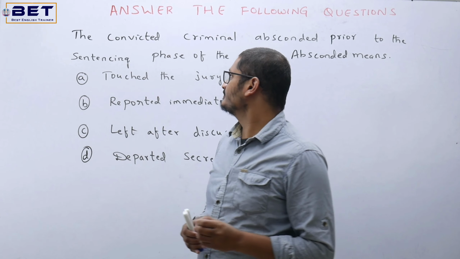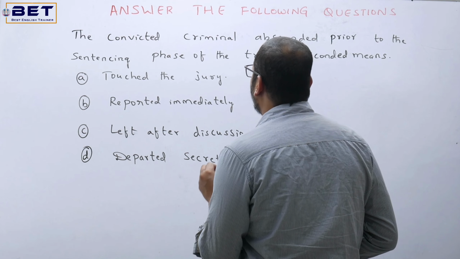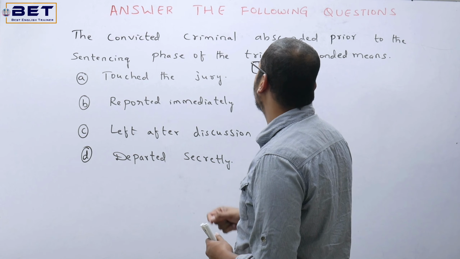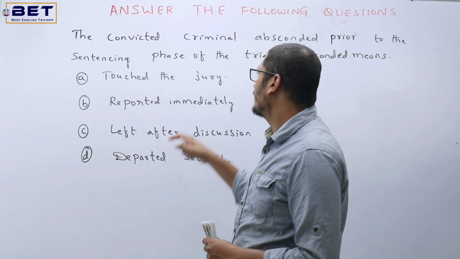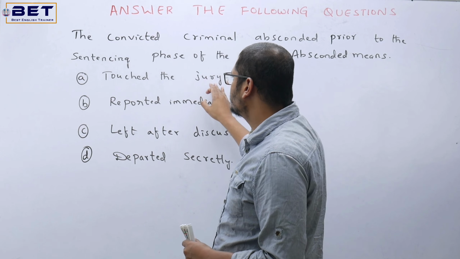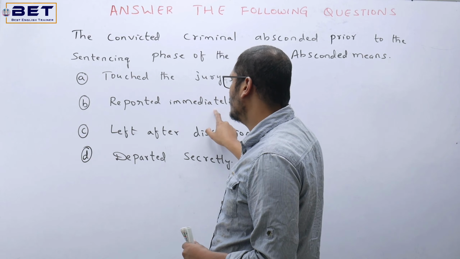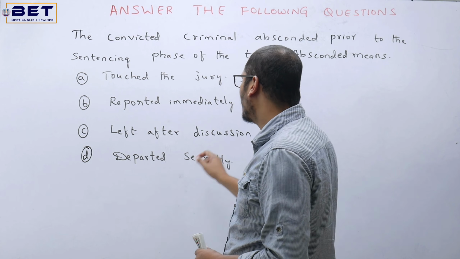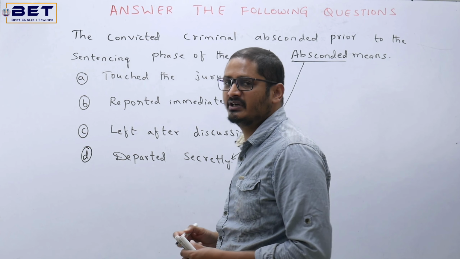Now let's see the next question. The convicted criminal absconded prior to the sentencing phase of the trial. Absconded means, so what is the condition here? The convicted criminal absconded before sentencing for the trial. Now we need to answer out of these four options. Touch the jury. Here jury is altogether judge. Did he touch? No. Reported immediately? No. Left after discussion? No. And finally, we have the fourth option, that's altogether departed secretly. So absconded, the literal meaning is departed secretly. Option D is the right answer.